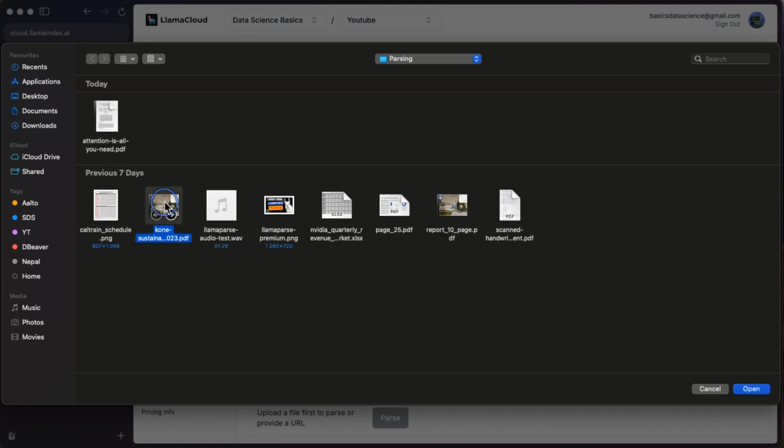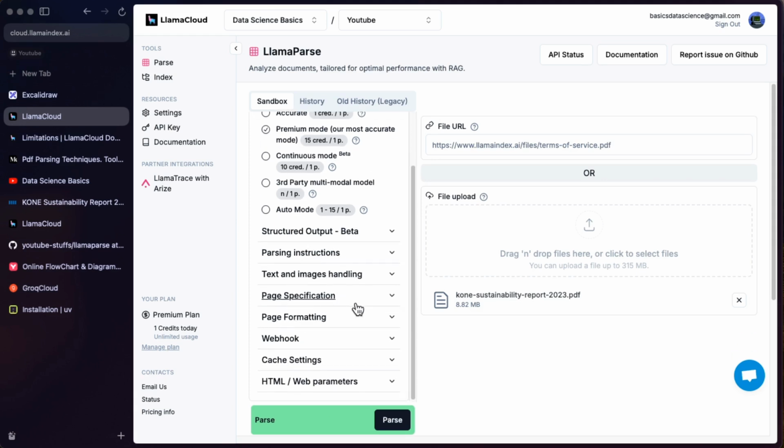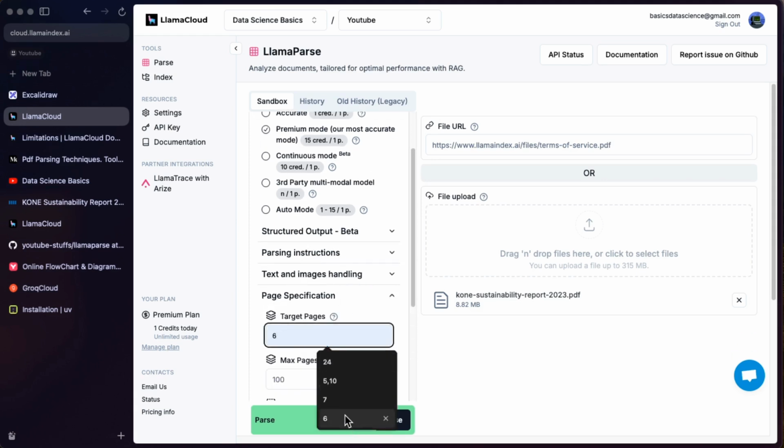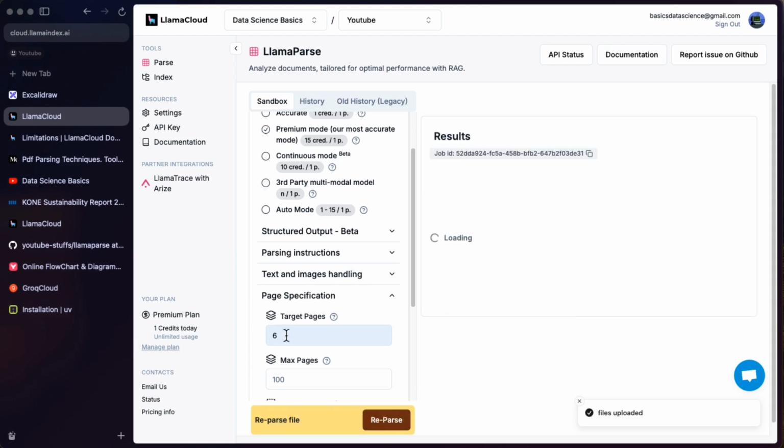I hope, yeah, I have here the Kone sustainability report. That is the same report I used, but I will use the premium mode, and I will go to the page specification. I will choose 6 and I will say parse. So now I uploaded the PDF locally without the file URL, and I'm using the premium mode, and then I'm saying okay, just parse page 6. So it is loading here, and now it should parse that with the premium mode.